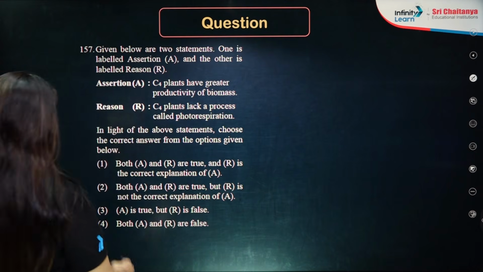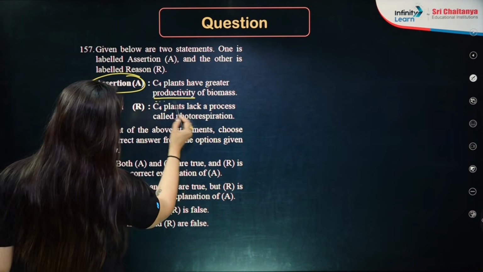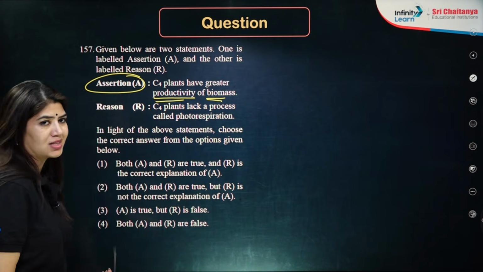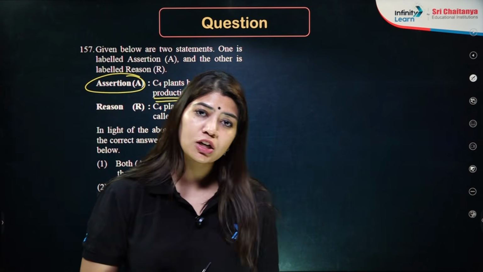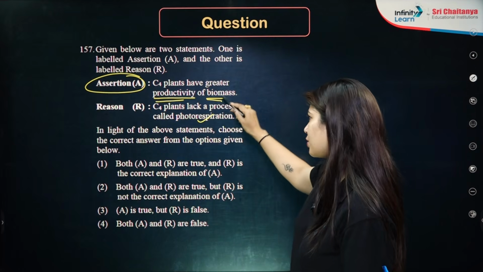Next question is an assertion reason type of question. Assertion: C4 plants have greater productivity of biomass. Yes, of course, because they are able to avoid photorespiratory losses. The reason says C4 plants lack a process called photorespiration.